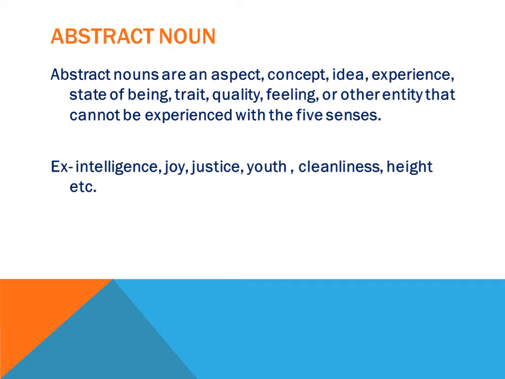So let's now take the abstract noun. This is also related to the sense organs. The same point which I explained in concrete nouns, that is physical existence: concrete nouns are related to physical existence. Just opposite to that, abstract nouns have no physical existence.